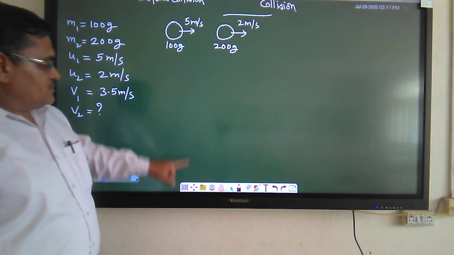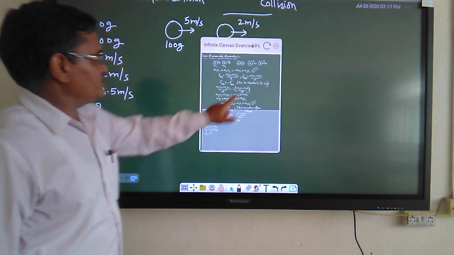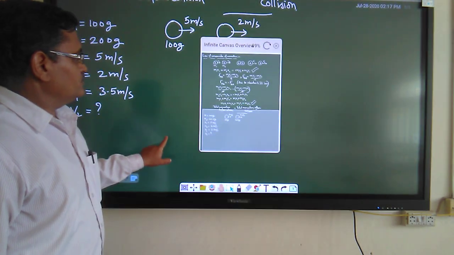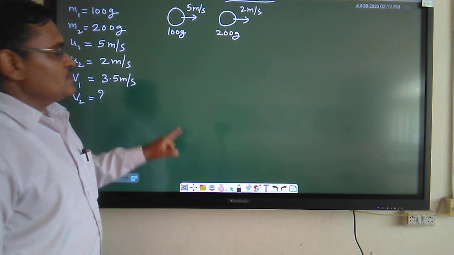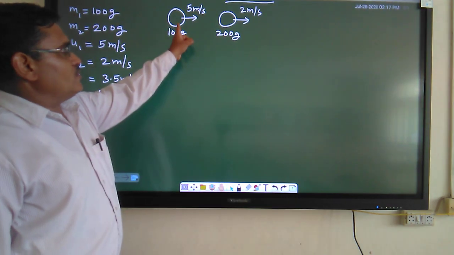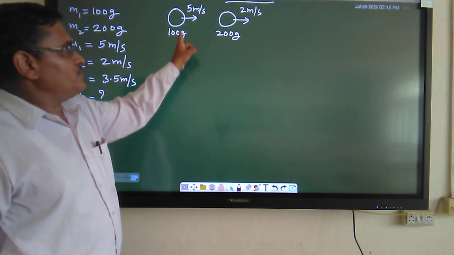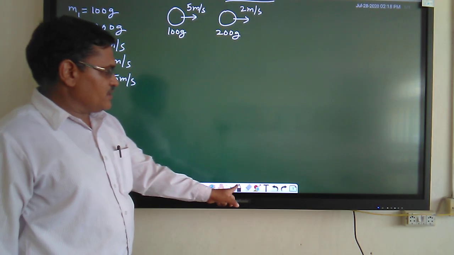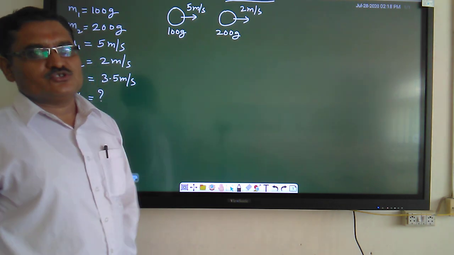Suppose two objects, of mass m1 100 gram moving with velocity 5 meter per second and mass 200 gram moving with velocity 2 meter per second.